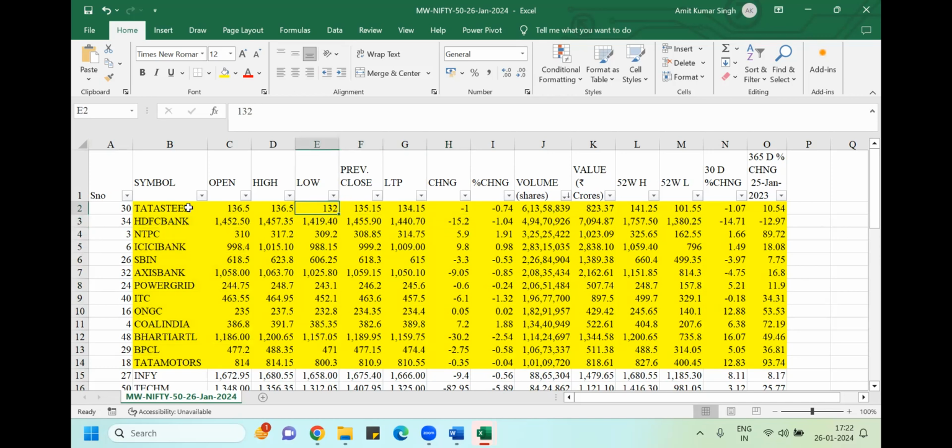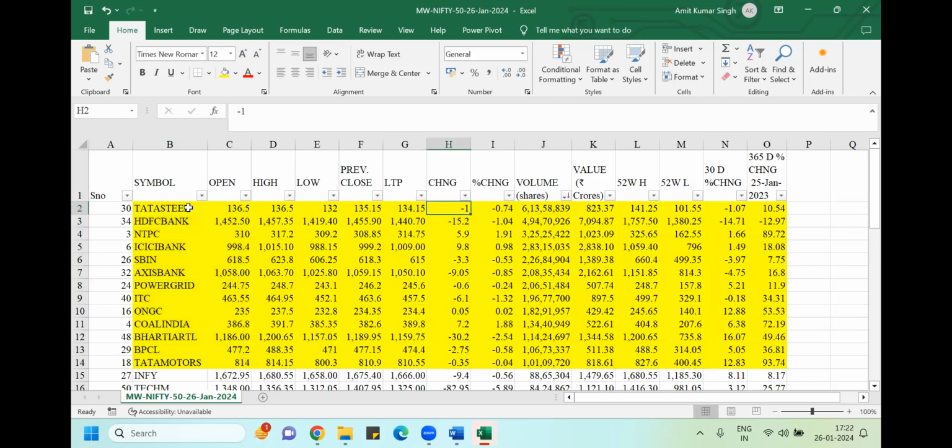You all know the reason: they got their third quarter result, and after that all the banking stocks are falling like anything. If you want, you can buy HDFC. It's the right time. So in this class, I'm talking about the intraday technical tool called VAP, and I'll try to do an assessment on certain stocks. Let's first pick Tata Steel.